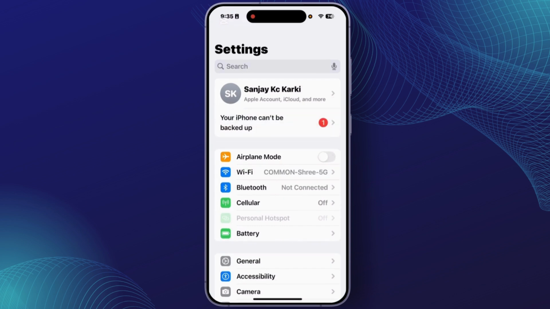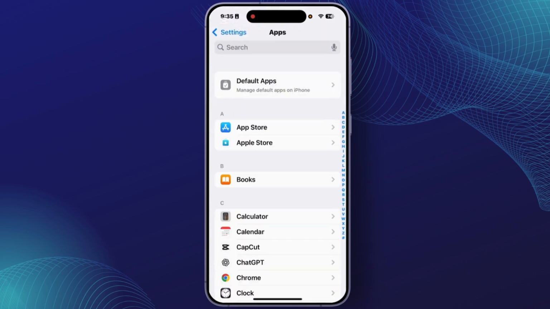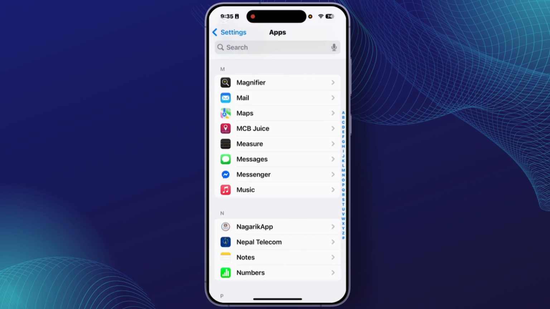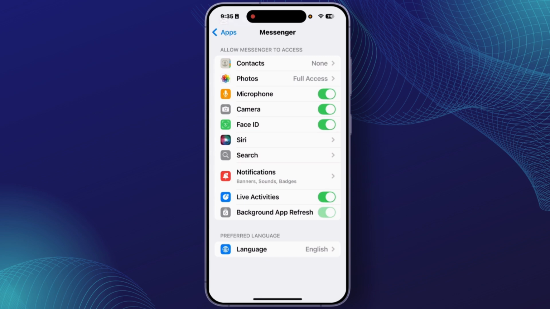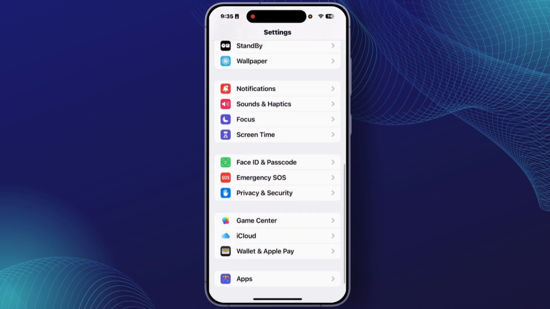And if you are still facing that problem, open the settings on your iPhone. After you open the settings, scroll down and go to the option apps, and now find the application Messenger. After you find it, tap on Messenger. Now make sure that you have allowed the notification for Messenger. So allow the Messenger app for the notification, and after you allow it, go back.